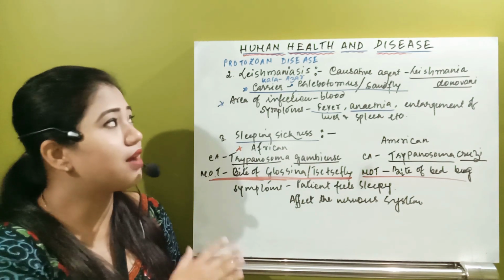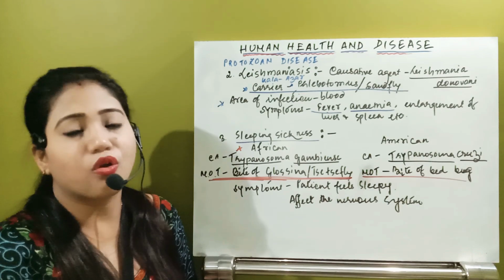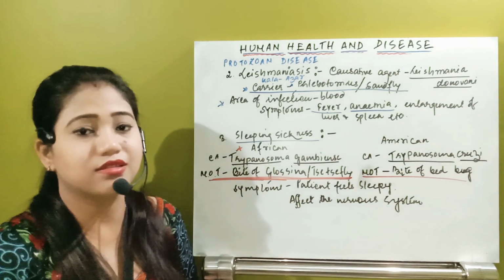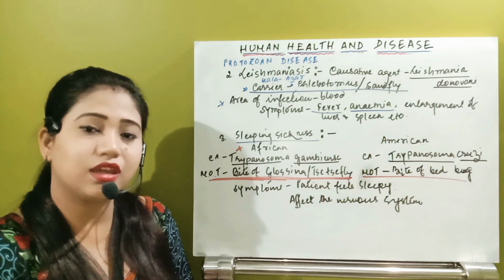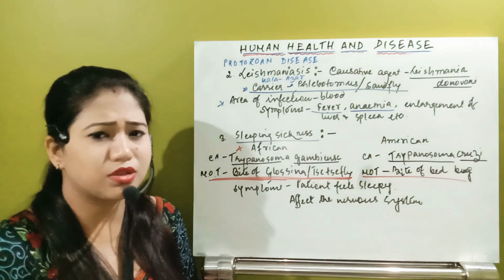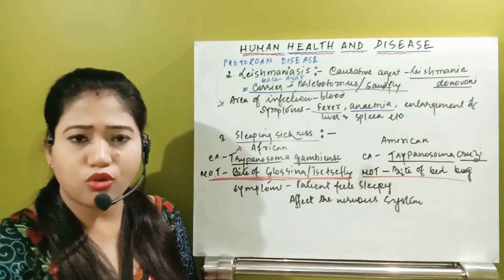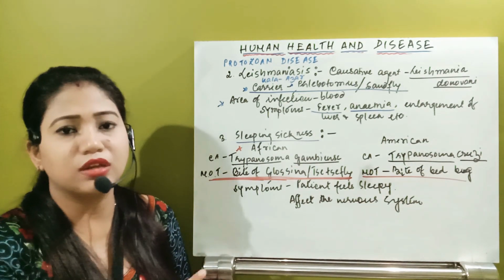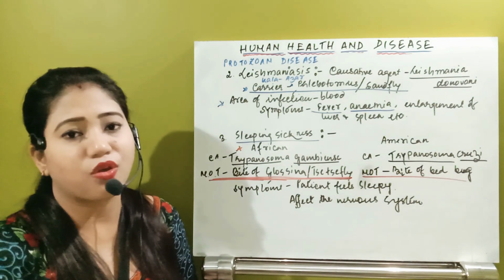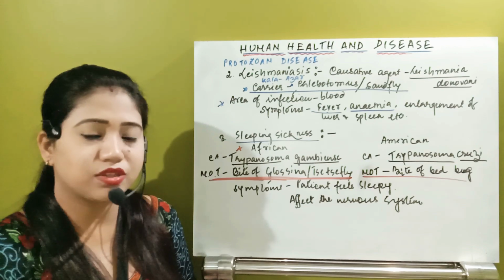So yes, we have completed one part of the protozoan diseases. Only three types of diseases we have discussed. In the next video, we will see one very important protozoan disease that will be very important from the board point of view as well as from your NEET point of view, that is the life cycle of the malarial parasite, or Plasmodium. That will be very important.